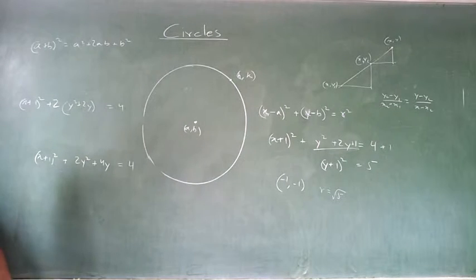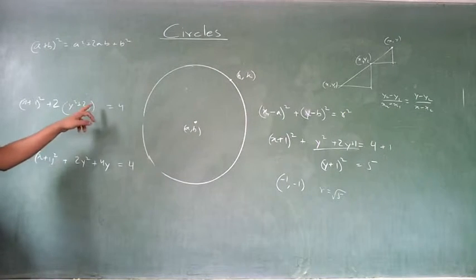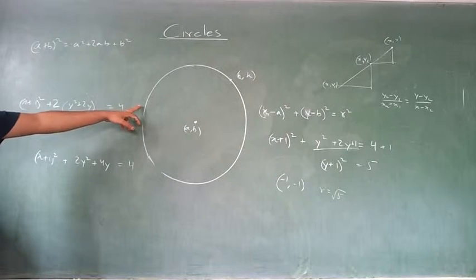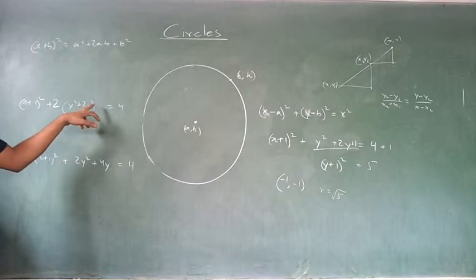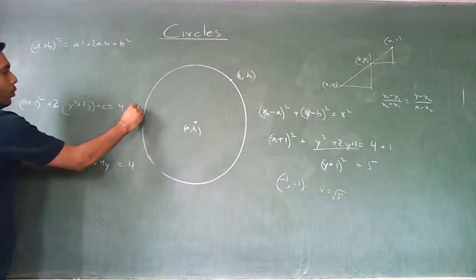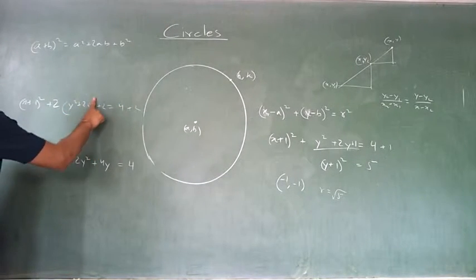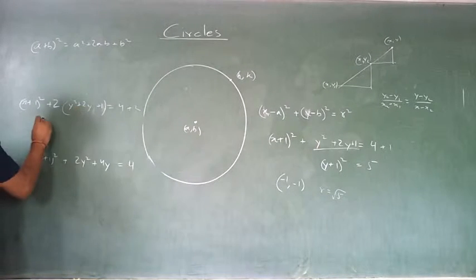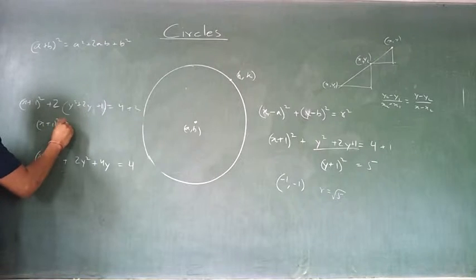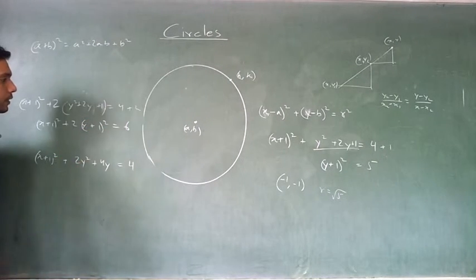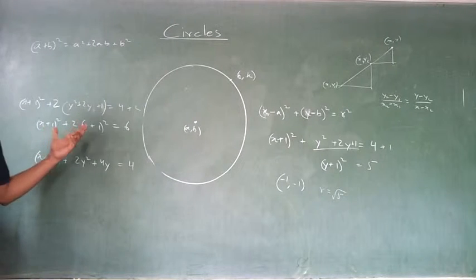Then what do you do? Add 1 over here, then you have to add 2 over there, 2 times 1. You have added 2 over here, add 2 over there, take 2 also common and it becomes 1, right? What does it become? Now what is the center of the circle?